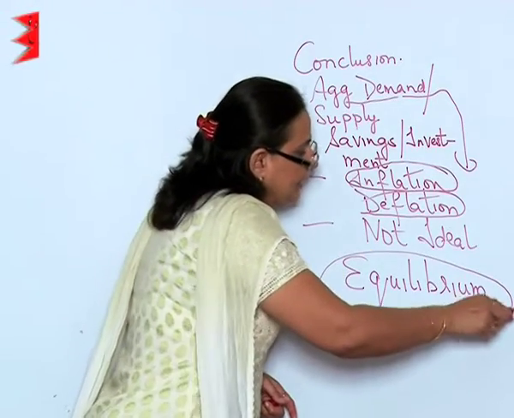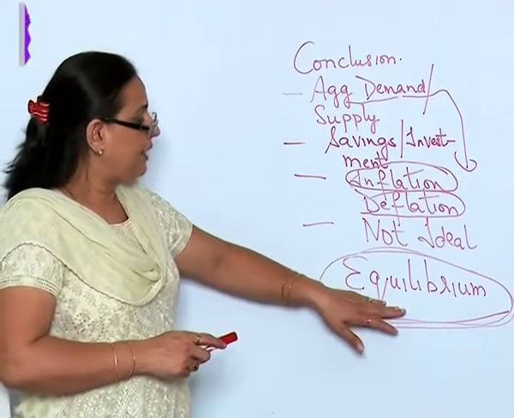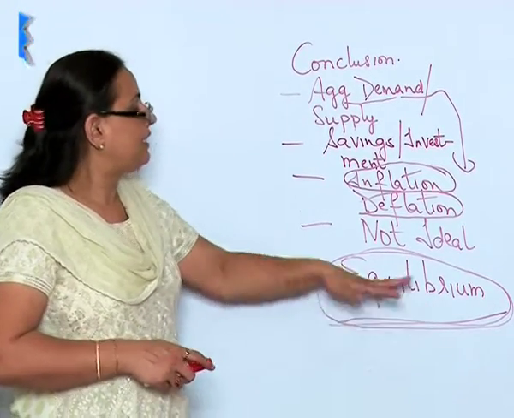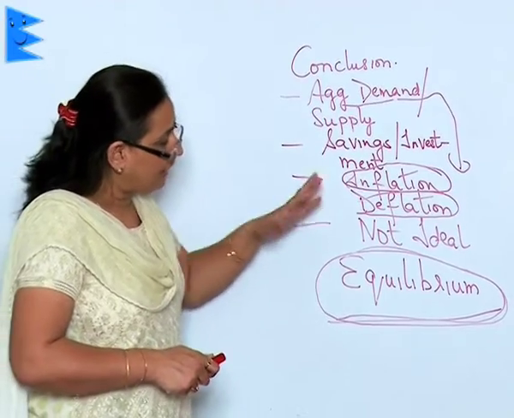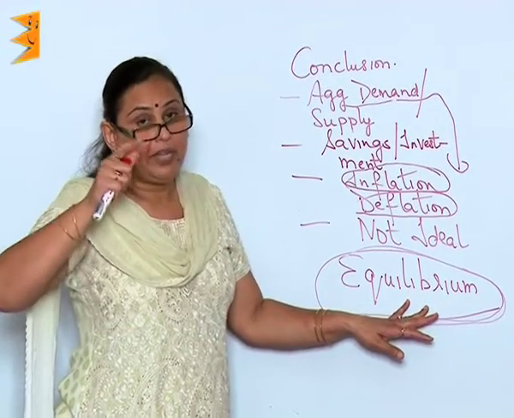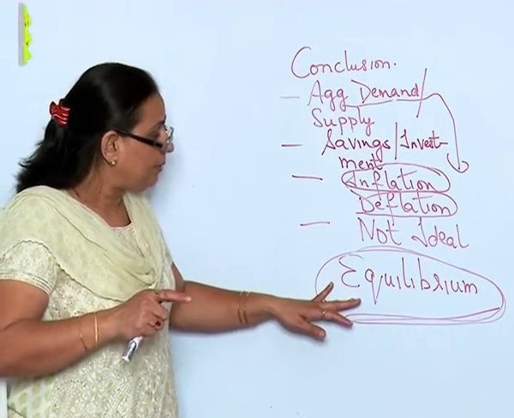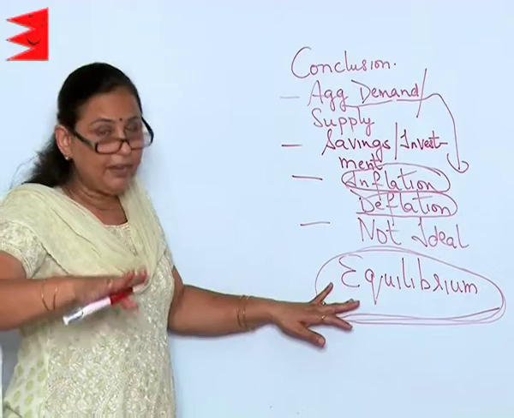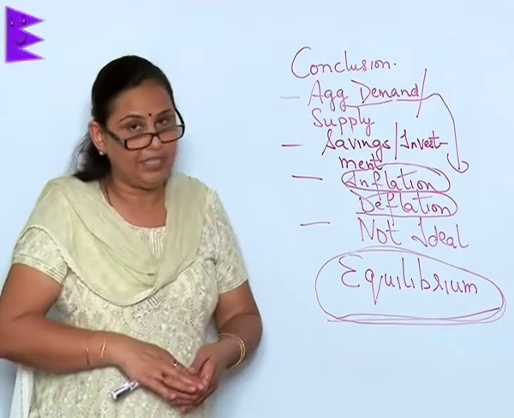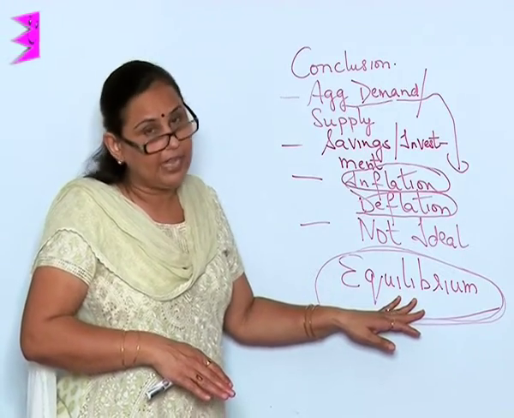That is maintaining the status quo. That is what is required. The government has to initiate policies. The demand, supply, saving, investment all have to be done in such a manner that the economy does not suffer from any such insecurities, and the equilibrium, the status quo, the required standard of the economy is maintained. What we say in economics as equilibrium is a must for any economy.